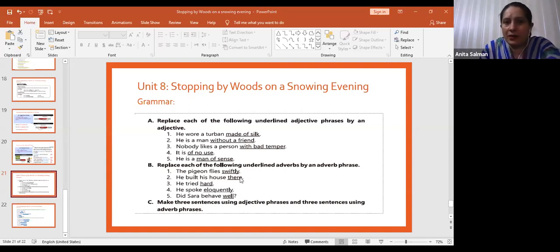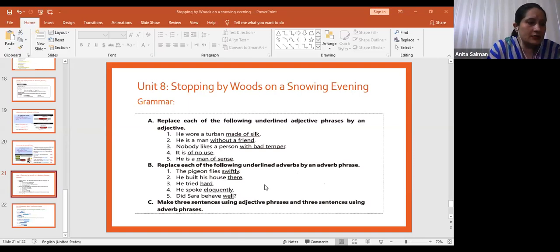Now we are going to do the next part, then we will see the answers. Okay, next, part B is: replace each of the following underlined adverbs by an adverb phrase, right? Look, this is very easy, right? But your understanding should also be clear about that. If someone asks what is an adjective phrase or what is an adverb phrase, the distinction should be clear, only then when these two sorts of phrases are clear to you, right? Okay. Now replace each of the following underlined adverbs. Now they have given you adverbs and you have to change them into adverb phrases.